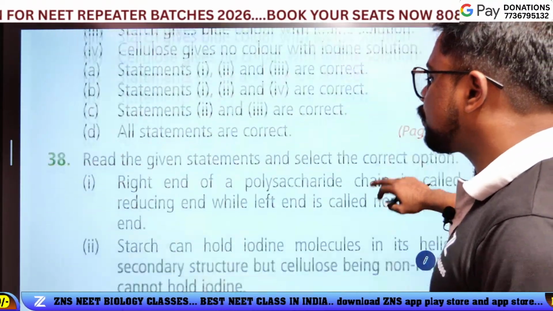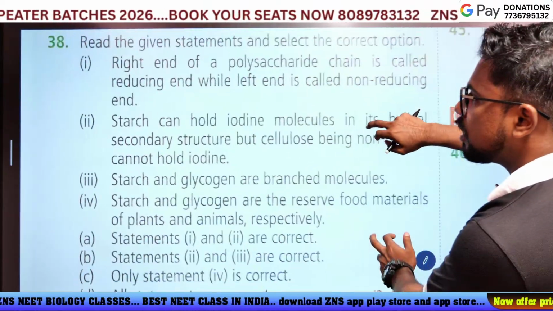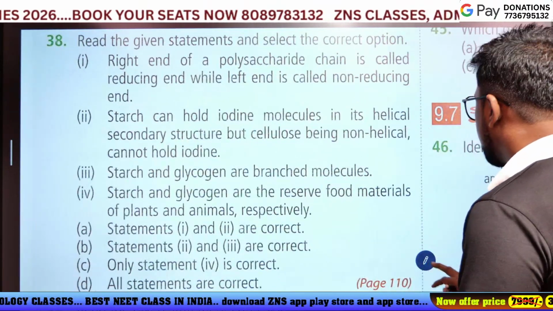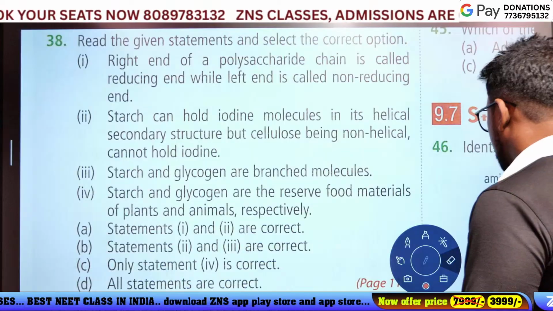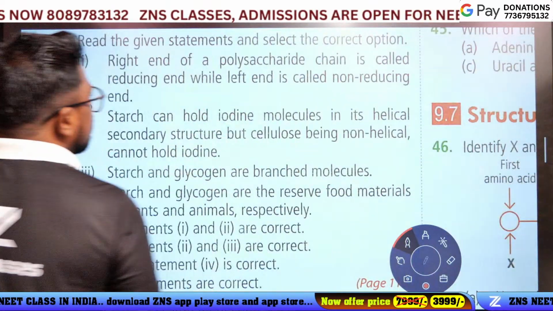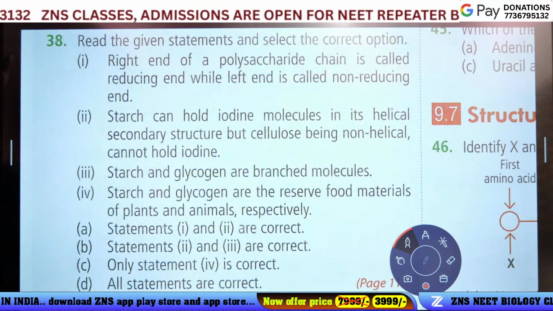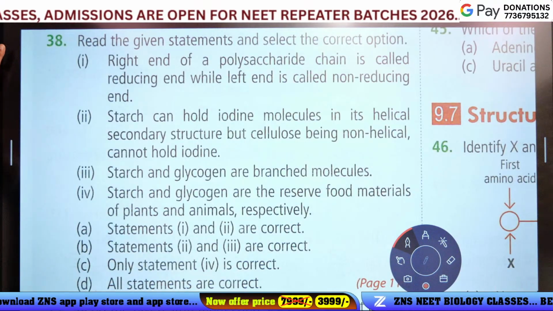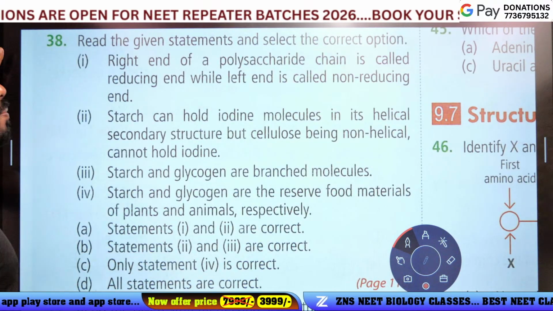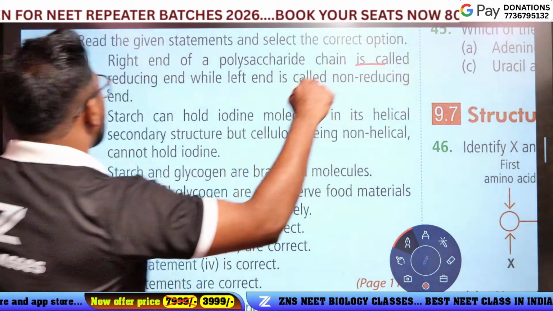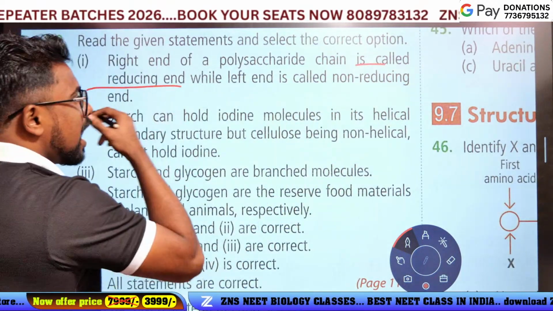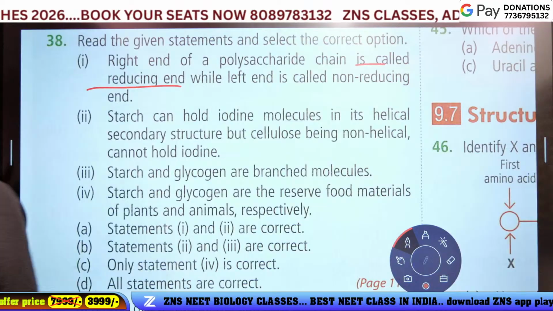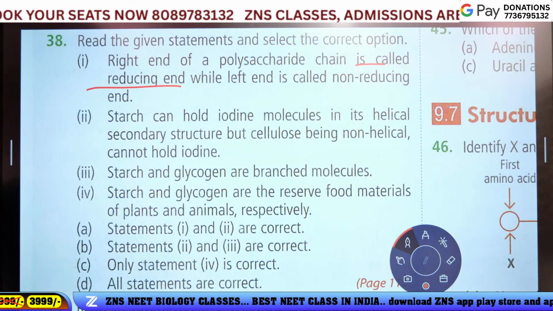Next question. Read the given statements and select the correct option. The right end of the polysaccharide chain is called the reducing end and the left end is called the non-reducing end.